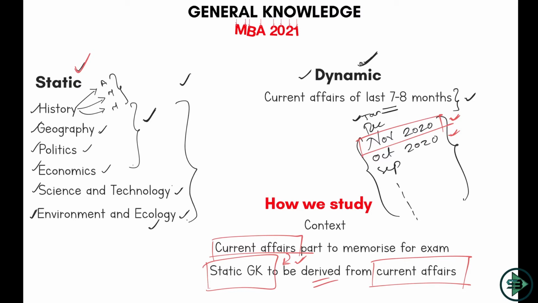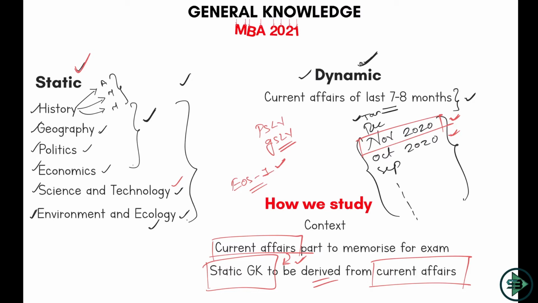In science and technology, they are asking a question on Earth Observation Satellite 1. This is being launched by which vehicle? Earth Observation Satellite 1 is being launched in November. Launched by which vehicle is again a part of static GK, where you need to know that there is a PSLV, there is a GSLV, and so on.